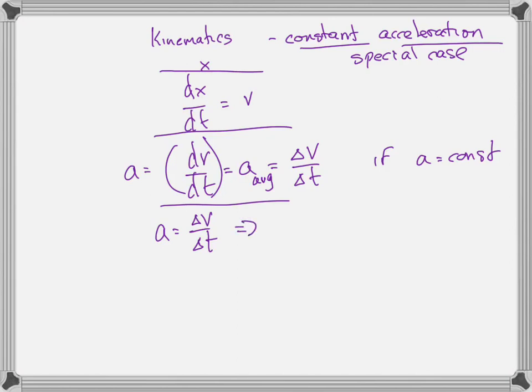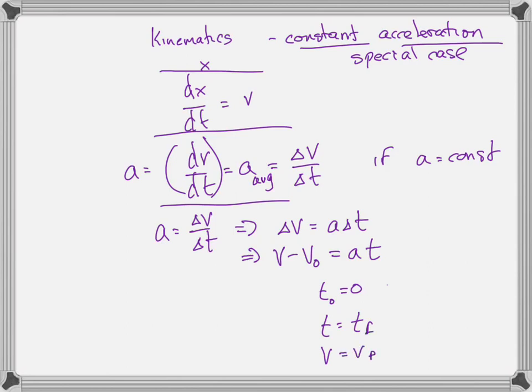We can then solve for delta v. Delta v equals a delta t. And we can rewrite that because delta v is v final minus v initial, or with our notation, we usually write it as v minus v0 equals at, because we are defining t0 equals 0. So the initial time is t0, the final time is t, and v is v final, and v0 is the initial velocity.